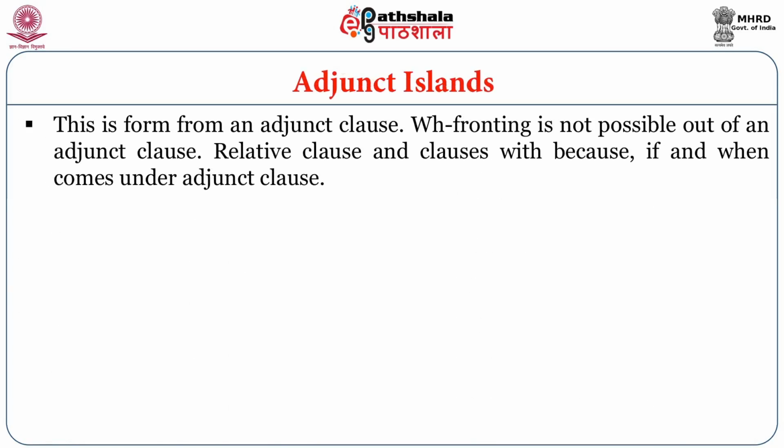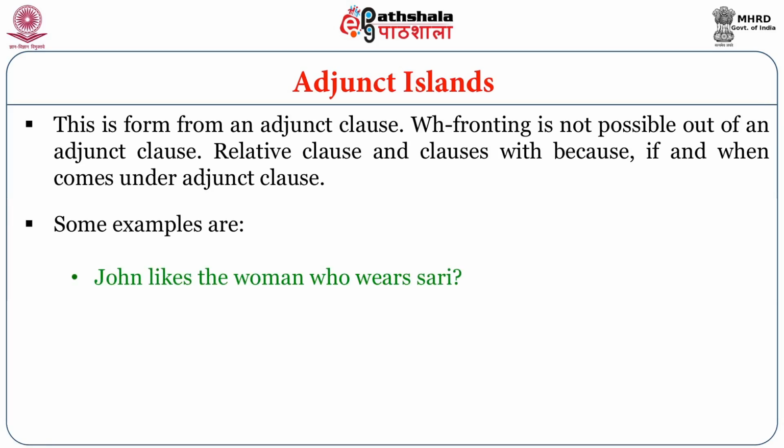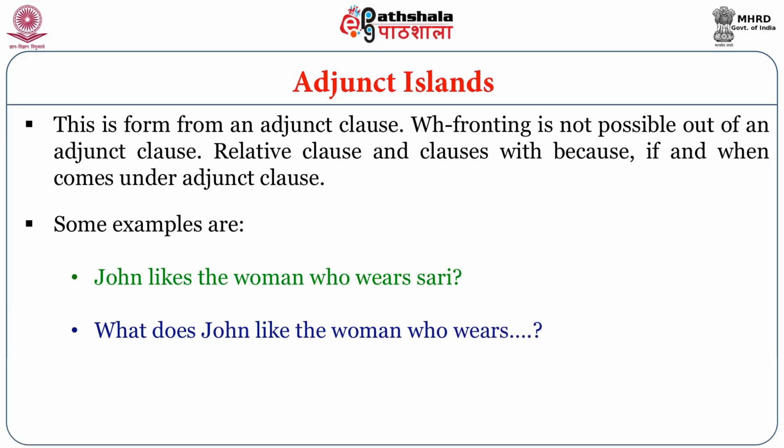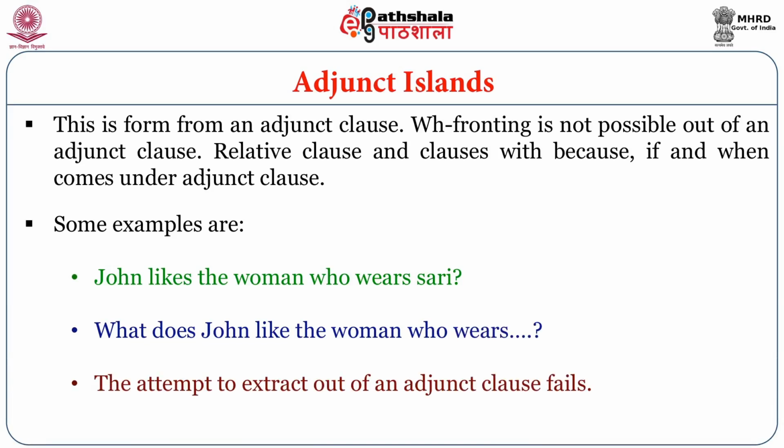We also have the adjunct island. This is formed from an adjunct clause. WH fronting is not possible out of an adjunct clause. Relative clauses and clauses with because, if and when come under adjunct clauses. Some examples are: John likes the woman who wears a sari. What does John like the woman who wears what? The attempt to extract out of an adjunct clause fails.